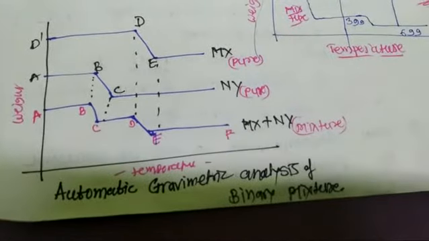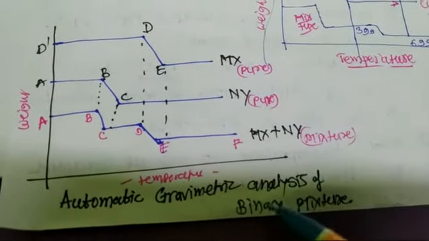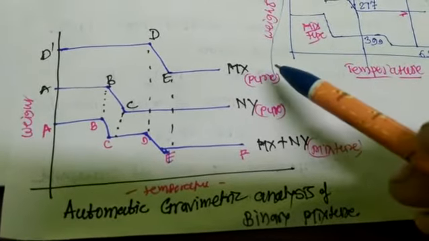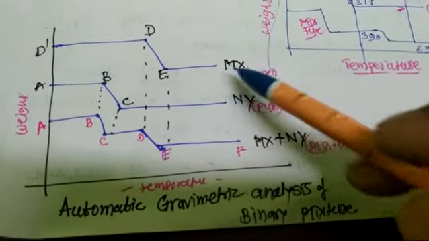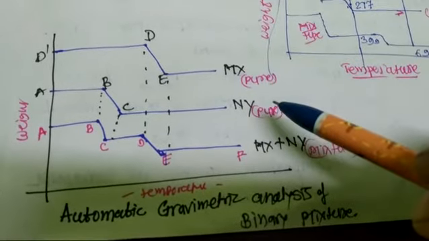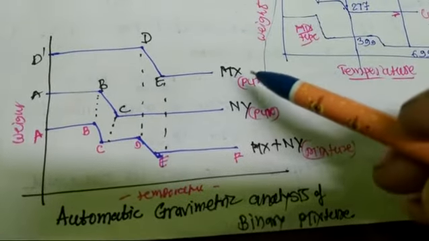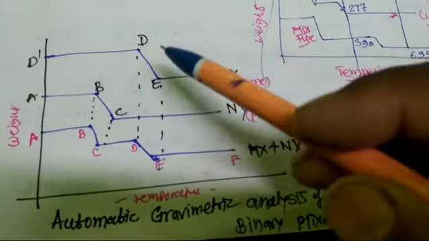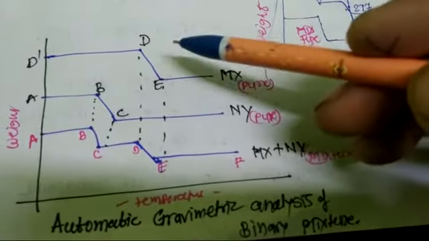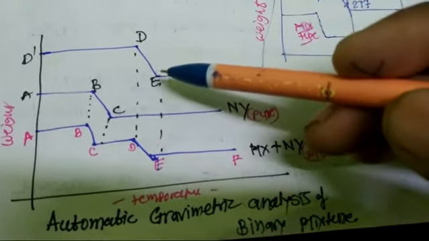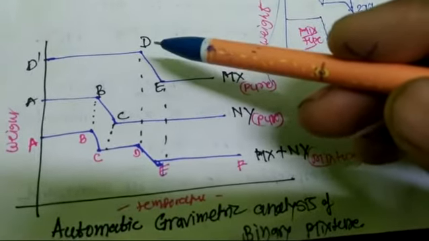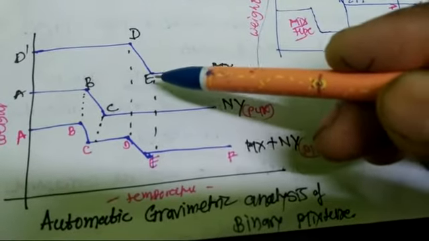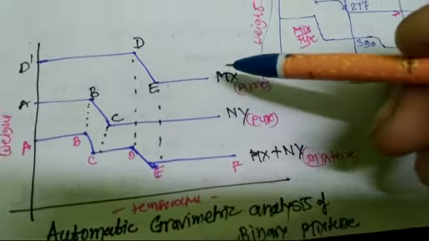This data is the automatic thermogravimetric analysis of binary mixtures. Suppose the mixtures are Mx and Ny. Firstly we study Mx separately. In the Mx graph, at point D temperature Mx starts its decomposition from D to E, and at point E it is constant.